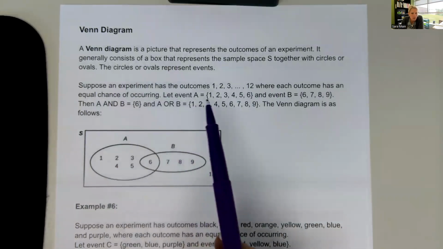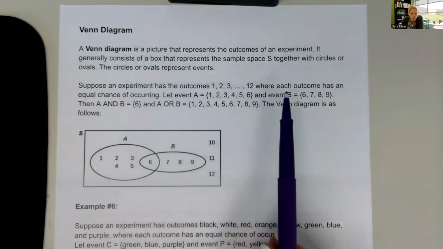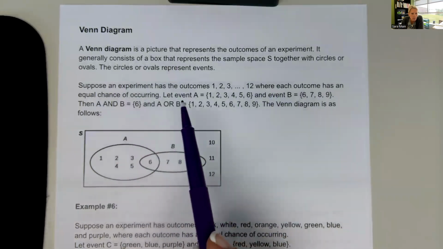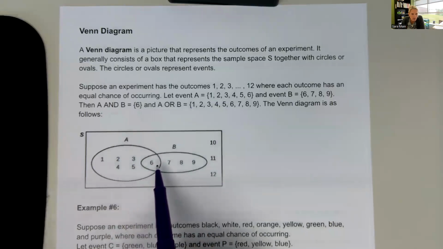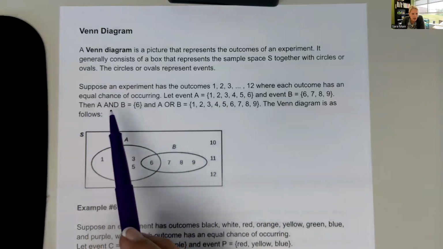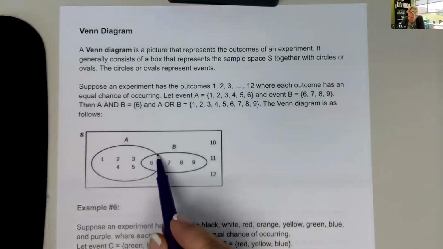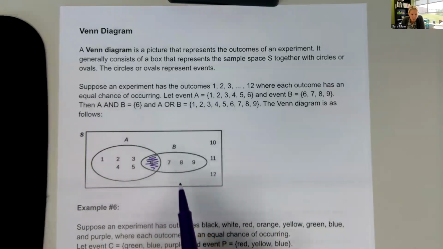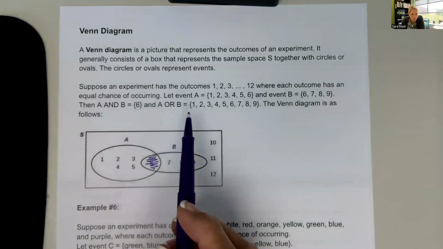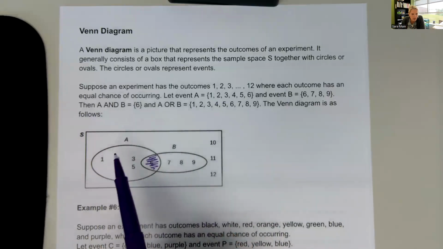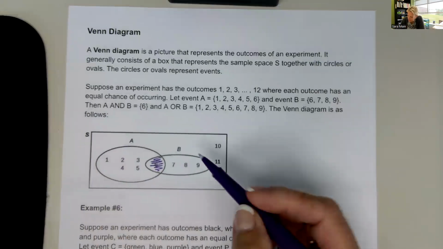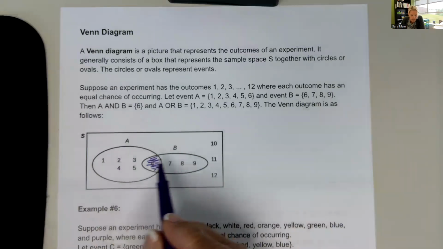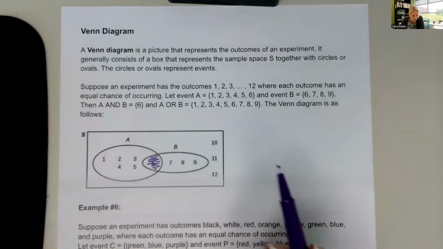It says, suppose we have an experiment of the outcomes 1 through 12, where each outcome has an equal chance of occurring. And A is the event of 1 through 6. And B is the event of 6, 7, 8, and 9. Then A and B is 6. 6 occurs in both A and B. And A or B is anything in A or B, and that would be 1 through 9. The Venn diagram is as follows. And you can see that 10, 11, and 12 are not in events A or B at all.